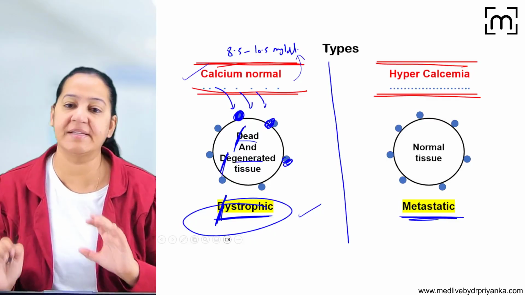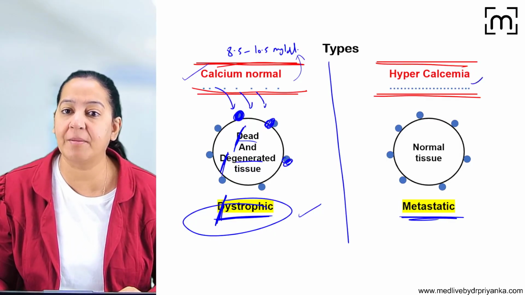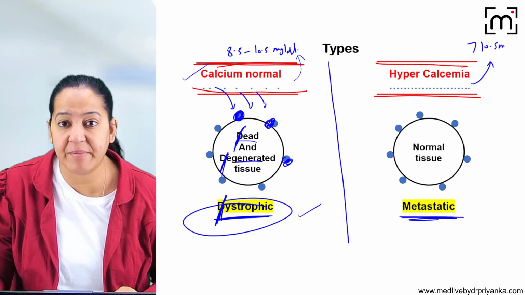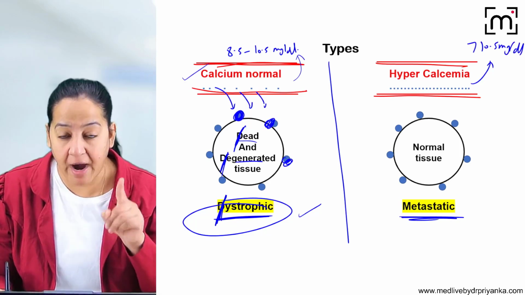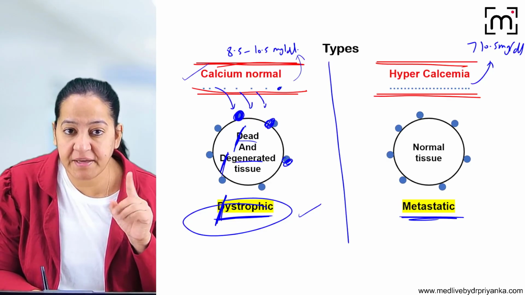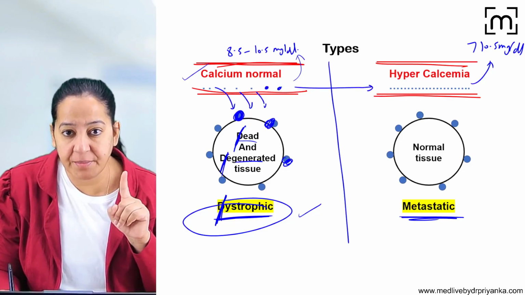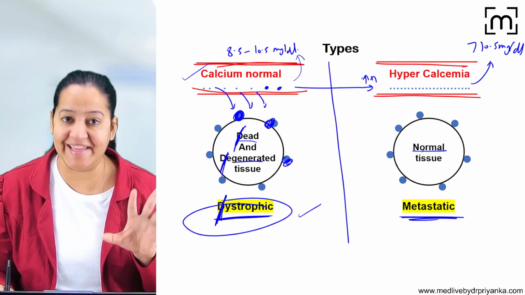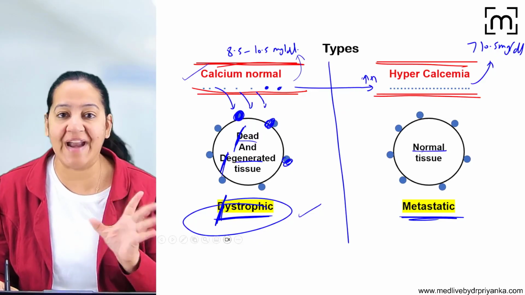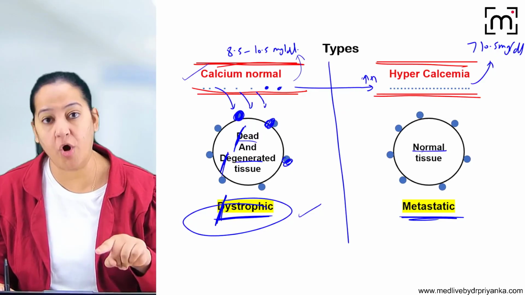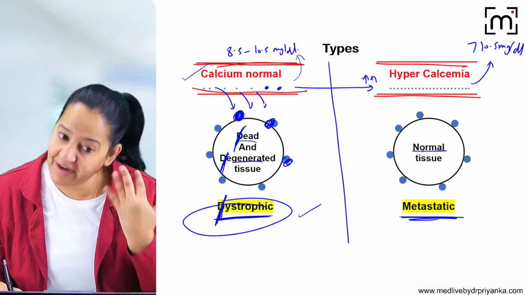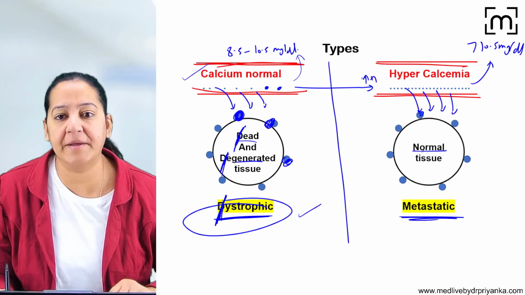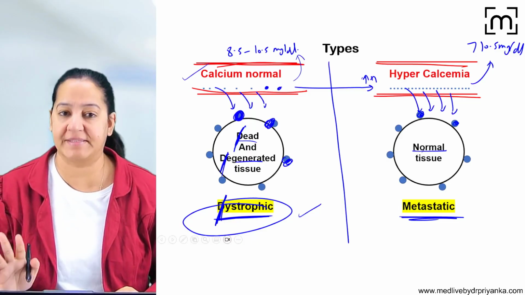But on the contrary, in metastatic calcification, the calcium level in the blood is more. The calcium level in the blood is more than 10.5 milligram per deciliter. So patients have hypercalcemia. Compare the calcium here, it's normal. And compare the calcium here, it's more as compared to normal. But here the tissue is absolutely healthy. It's normal tissue. The tissue is not dead and degenerated. So when the tissue is normal, but the calcium level in the blood is more than normal, calcium leaves the blood, comes out and gets deposited over the tissue, and it is known as metastatic calcification.